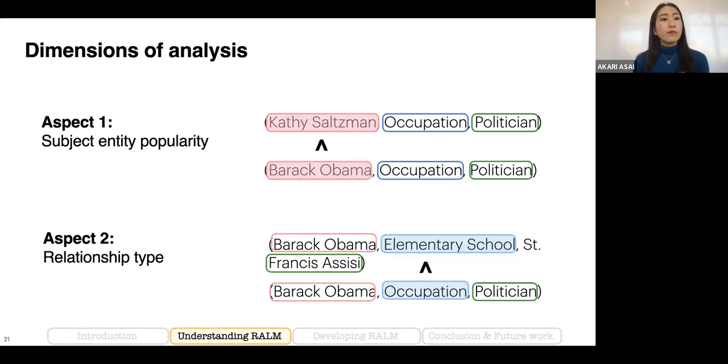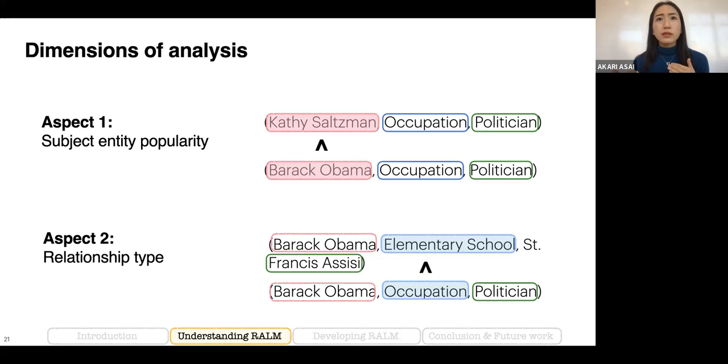In this work, we focused on two dimensions of analysis. The first one is subject entity popularity. And this is based on our hypothesis that factual knowledge about a more popular entity can be memorized better by the model than facts about a less popular entity. For example, the knowledge about Barack Obama might be memorized better than the knowledge about Cassie Saltzman. And we evaluate this popularity based on the Wikipedia page view.